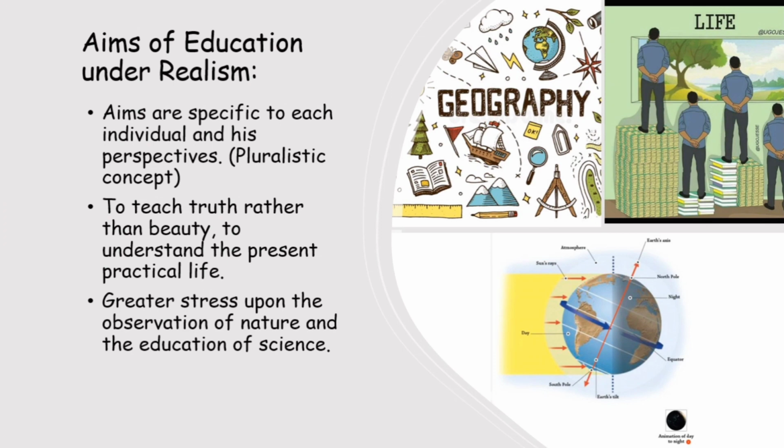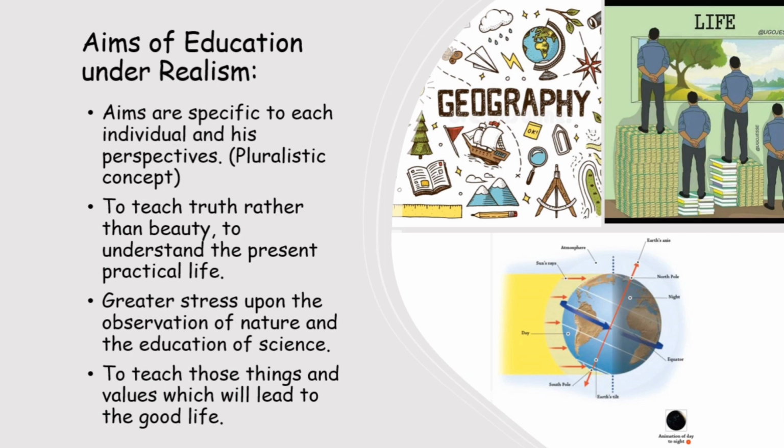The realist's primary educational aim is to teach those things and values which will lead to the good life. Here good life means such a life where an individual will have all the answers to his questions, like what is the truth around himself, how is the world working, what are the principles based on which the events around us are happening.